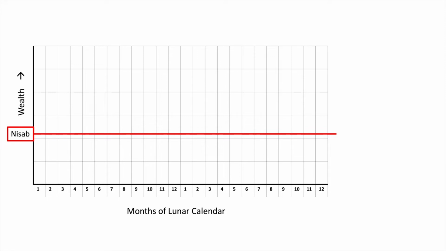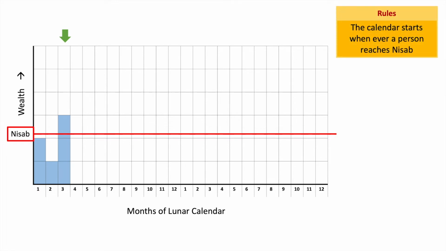If a person starts a new job and is now just starting to earn money, and now he reaches a point where the wealth he has goes above the level of nisab. The first rule to keep in mind is that your calendar year will start from the day when you had wealth that was above the level of nisab. So your clock starts here.